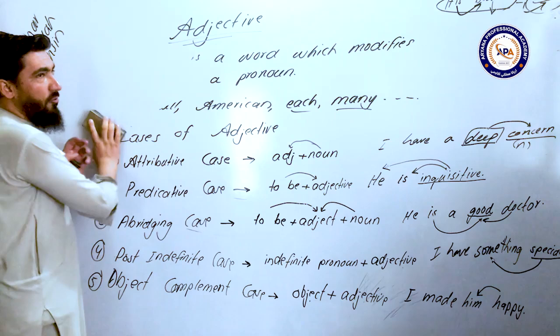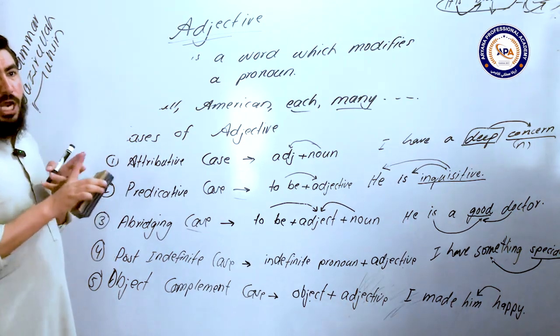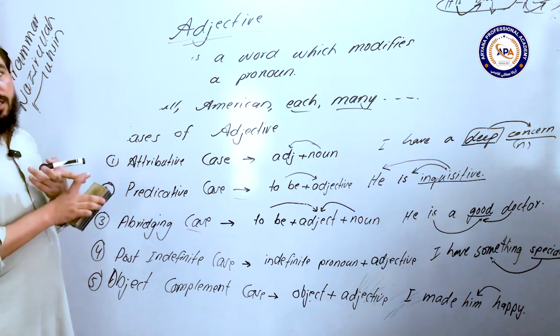An adjective, we study four things. We study the cases, the types, the ordering of adjective, and the degrees of adjective.